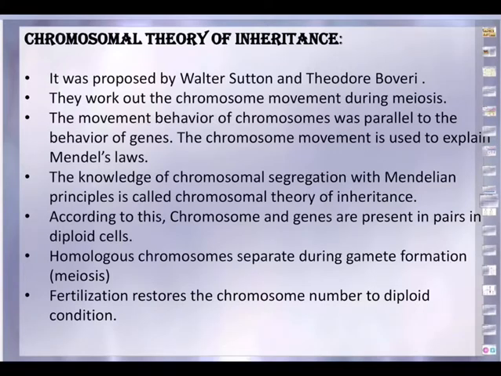We took the example of a dihybrid cross with two characters at a time: the pea seed color, whether it is green or yellow, and the texture of the seed, whether it is wrinkled or round. Since two characters at a time were considered, we called it a dihybrid cross.